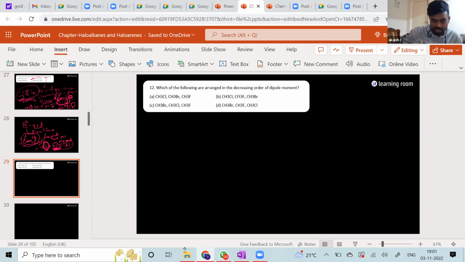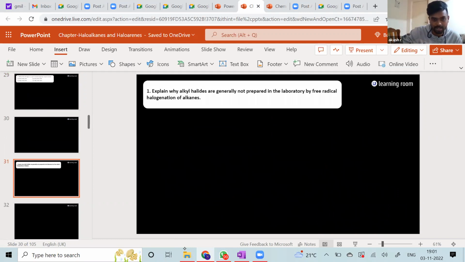I think it's the same question, right? Don't worry about this. Next. Explain why alkyl halides are generally not prepared in the laboratory by free radical halogenation of alkanes. Why is it like this?